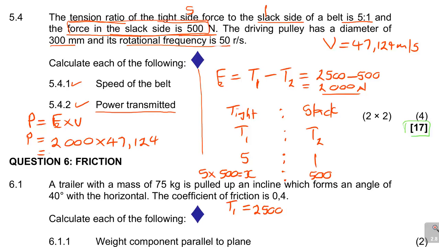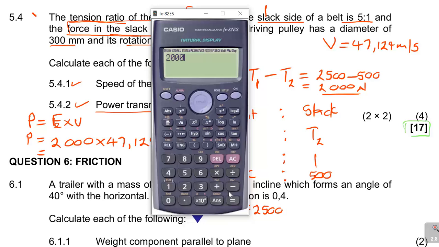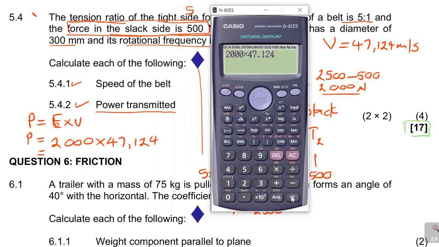And then if you just use the calculator there, 2,000 times 47.124, which is equal to, you can see that it gives you 94,248. See that?